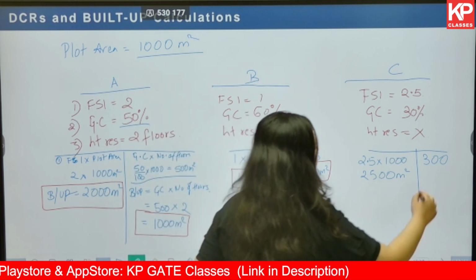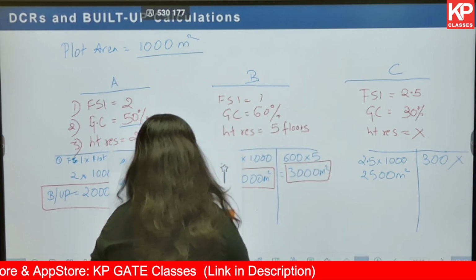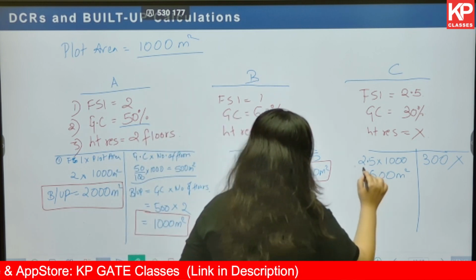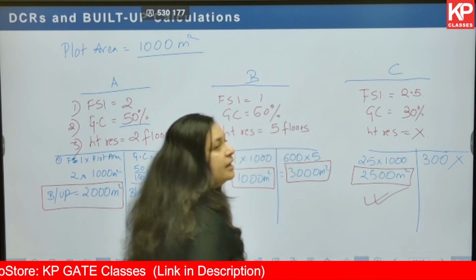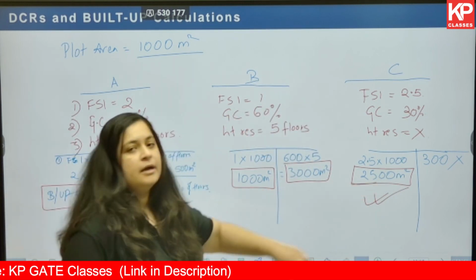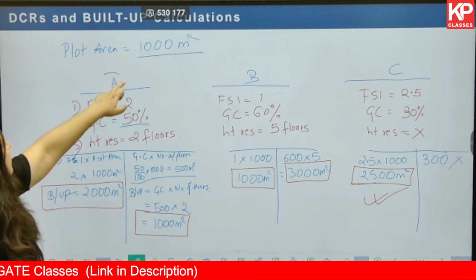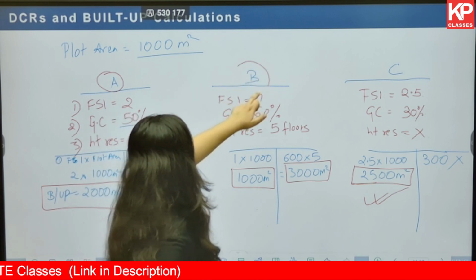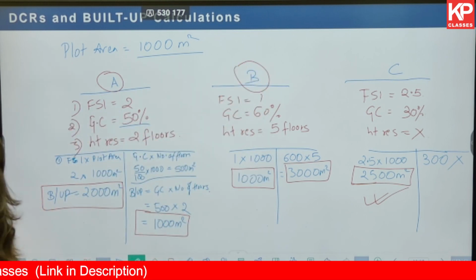So by this formula, we need not calculate the built up area, and the only built up area that we have is 2500, and we can directly take this as the built up area. Okay. Now, in scenario number A and scenario number B, what is changing and what should we take as the built up area?